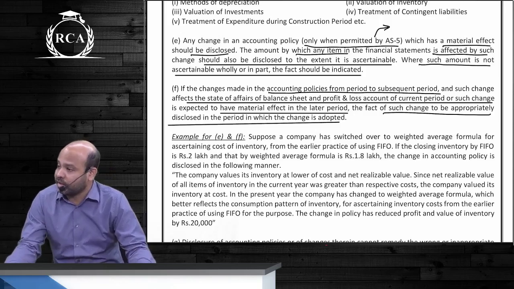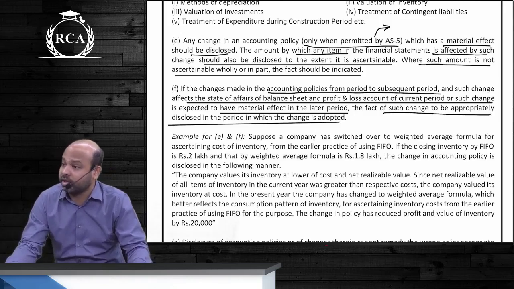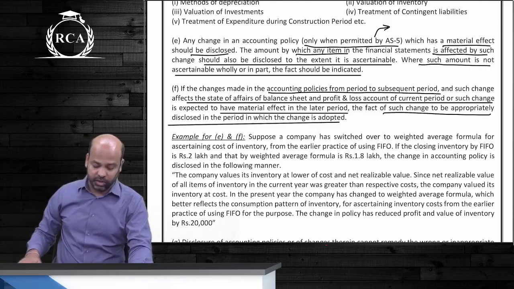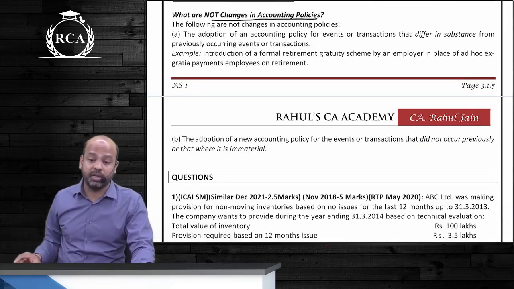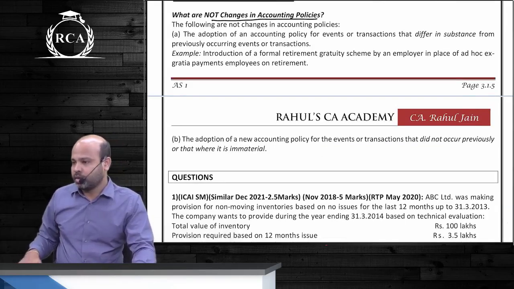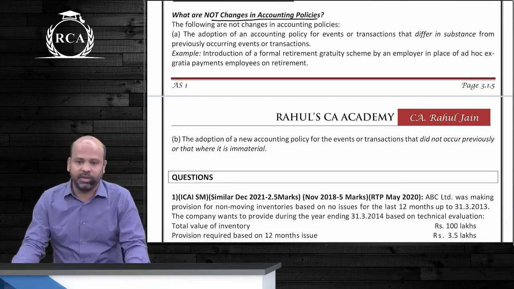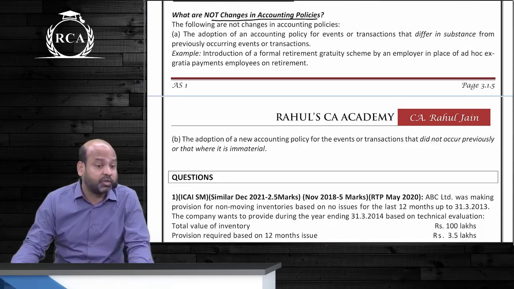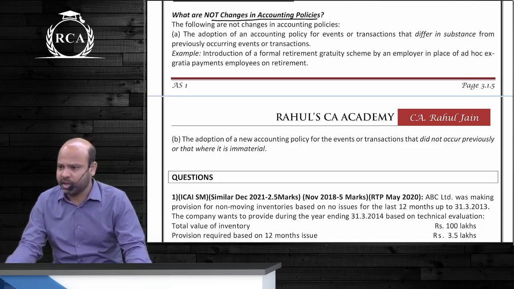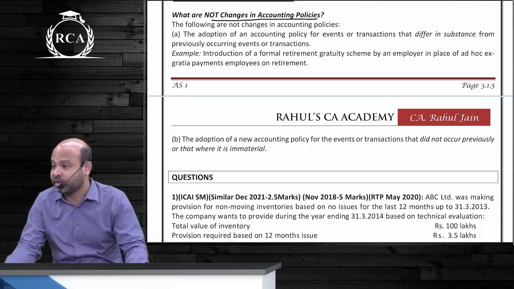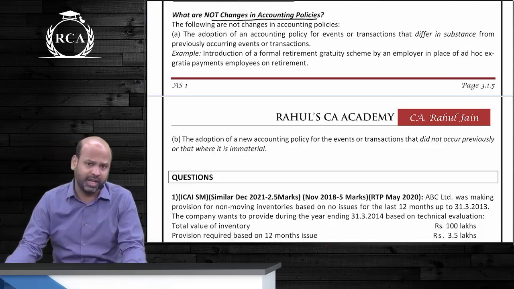Or if the transaction or event that is occurring now is significantly different from the transactions or events that have occurred in the past, even that cannot be considered a change. The example for this was that the company did not have a formal gratuity scheme earlier. It was paying whatever was due when the employee was retiring, but now they have introduced a formal gratuity scheme. That is why they're applying the principles of AS-15.